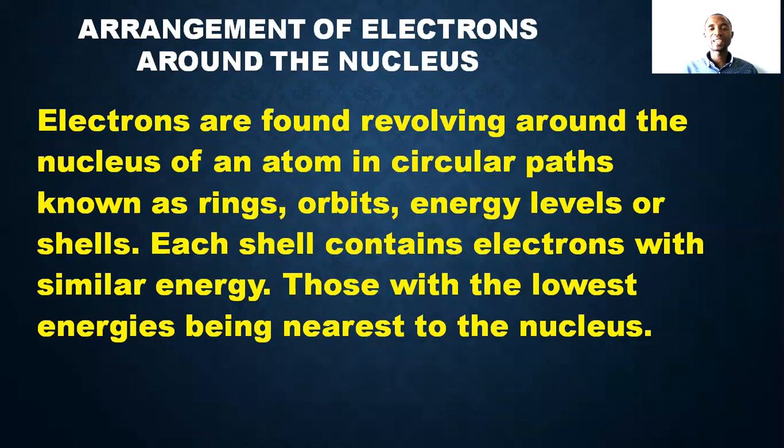Of course, we have stated that electrons are found around the nucleus, outside the nucleus. How are they being arranged there? Electrons are found revolving around the nucleus of an atom in a circular path known as a ring. We also call it orbits, energy levels or shells. These are the names that you can be hearing one at a time, at a particular point in time. You can hear orbit, energy level, shell. So they revolve, they move around in a circular path outside the nucleus in such manner.